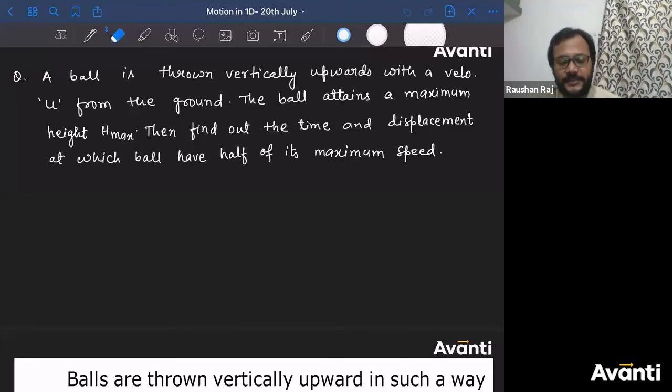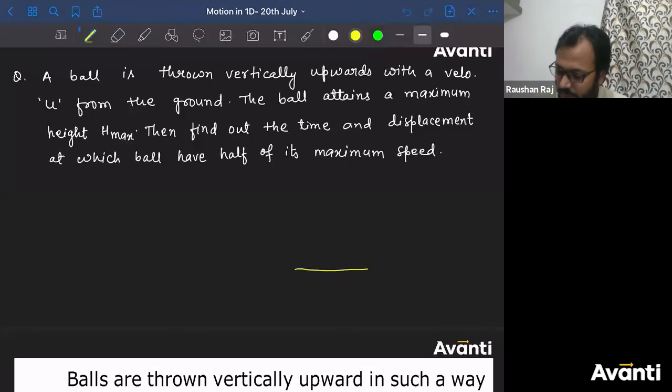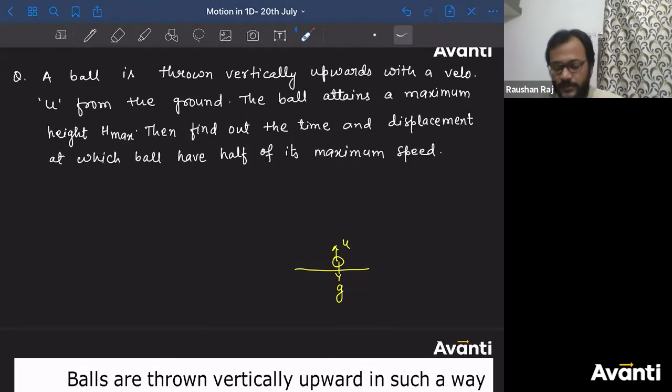Okay. See, when you are projecting a ball in upward direction, once you throw this ball in air, it will have some acceleration in downward direction. So the moment you project that particle in upward direction, from that moment only, there will be deceleration, because acceleration is in opposite direction to the velocity. So the moment you project it, the speed of the particle will start decreasing.